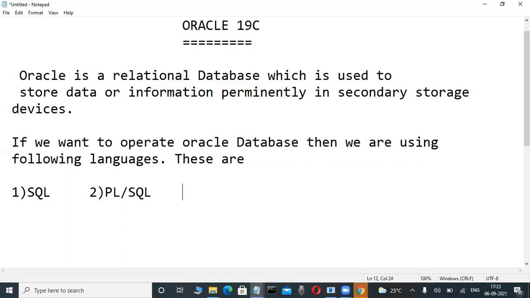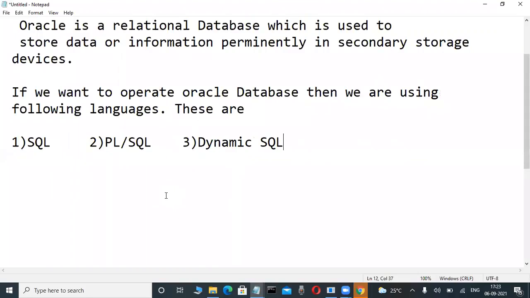Again, another one is Dynamic SQL. Observe it here. If you want to operate an Oracle database, then we are using the following languages. These are SQL, PLSQL, and another one is Dynamic SQL. Now check it out. What does this SQL language mean?